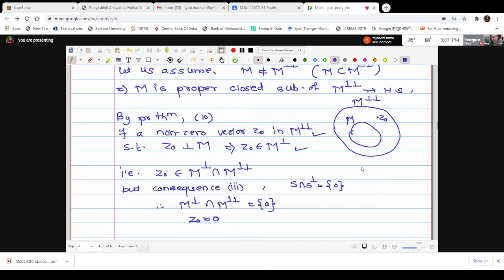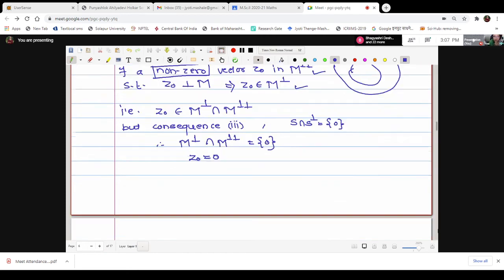But the theorem says that this is a non-zero vector, and we have proved it equal to 0, which is a contradiction, contradicting the fact that Z0 is non-zero.